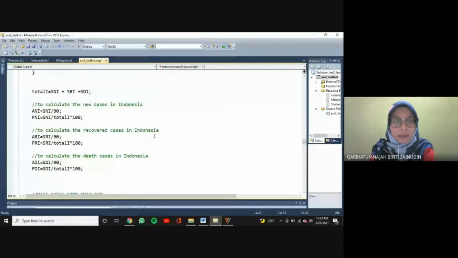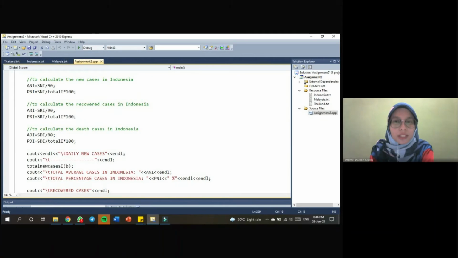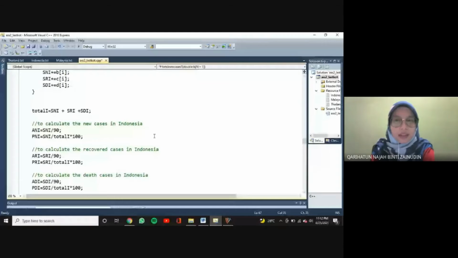Then, we also initialize the data type double PNI, PRI, and PDI equal to 0. It is used to calculate the percentage of new cases, percentage of recovered cases, and percentage of death cases. The sum of new cases, recovered cases, and death cases will be divided again by the overall total cases in Indonesia for 3 months and multiplied by 100. Then, we will get the percentage of new cases, recovered cases, and death cases in Indonesia from January until March.